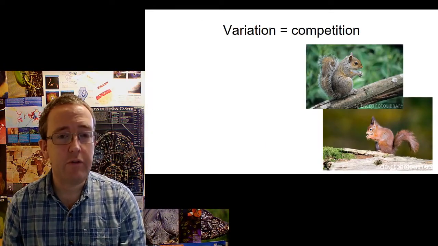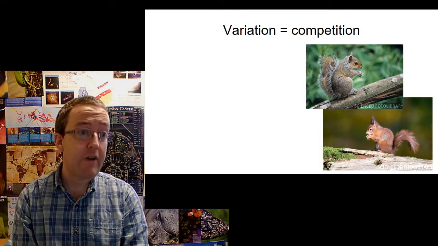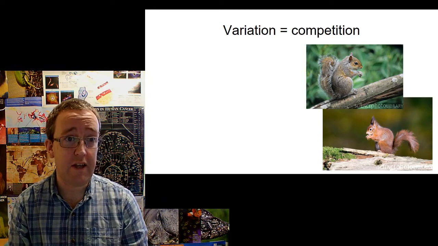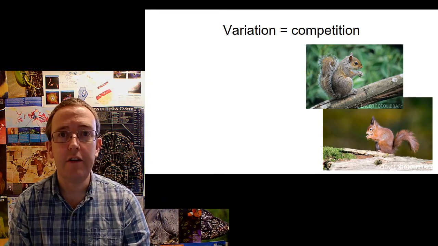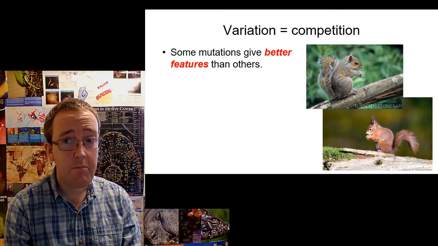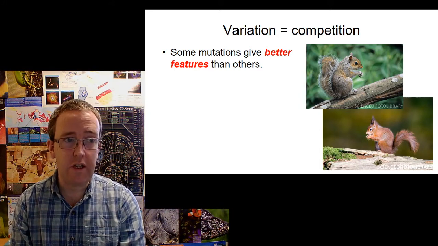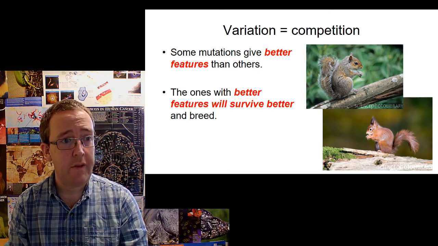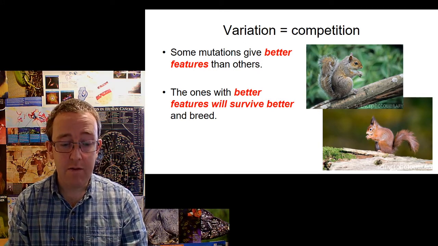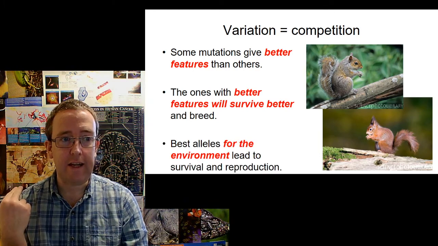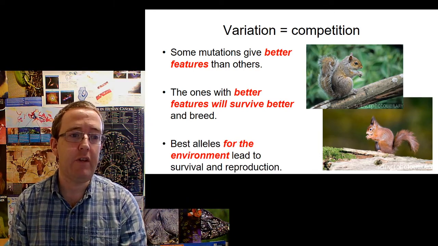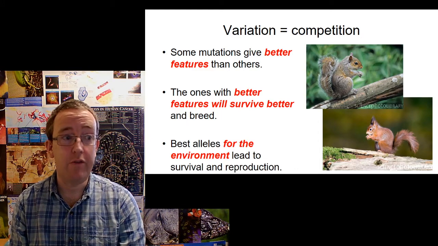We all know this, we can all see this around us all the time. There's variation in every population, both within species and between species, and variation inevitably leads to competition. Okay, and obviously, depending on what your environment is, some mutations, some alleles of some genes give better features than others. Okay, the ones with the better features will survive better and they will breed, and the ones that don't, well, they die. Okay, so over time, that means the best alleles for the environment lead to survival and reproduction.